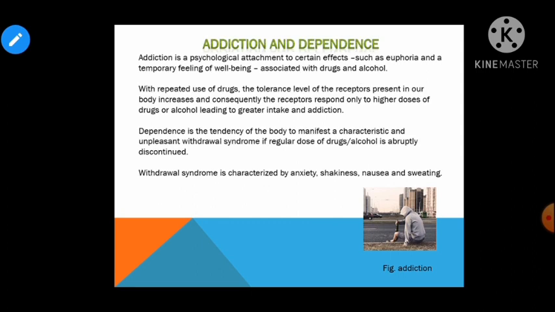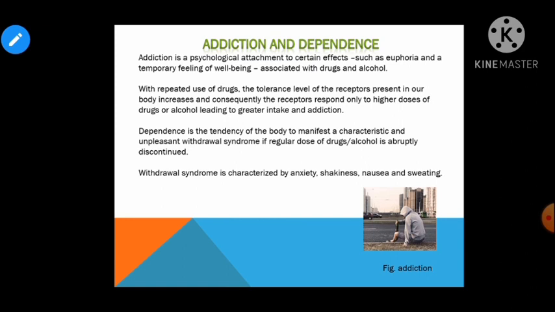Talking about addiction and dependence. Children, there are two basic parameters which force persons to become addicted to one or more forms of drug, right? Addiction क्या है? Addiction is a psychological attachment to certain effects, such as euphoria associated with drugs and alcohol. It makes the person take up drugs on a regular basis, even when it is not needed, right? Addiction also leads to taking higher doses of drugs, and the repeated use of drugs and alcohol increases the tolerance level of the receptors present in our body, right?